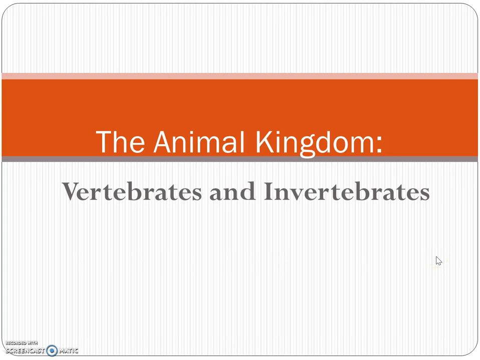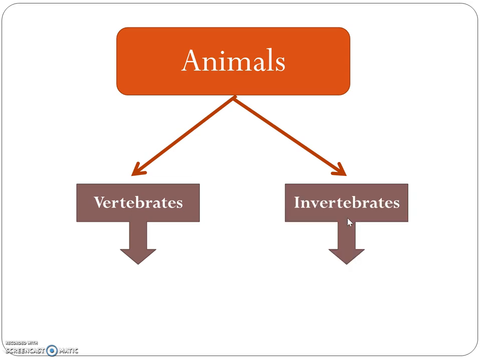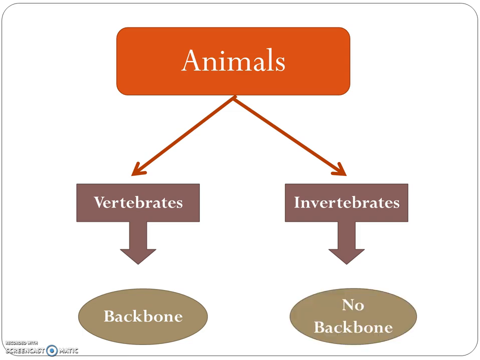Hello everyone! Today we are going to focus on the animal kingdom to determine how these animals can be further divided into two phyla, or groups, called vertebrates and invertebrates. Animals can be divided into two main groups, vertebrates and invertebrates. To classify an animal, scientists usually start by checking for a backbone. Animals with a backbone are called vertebrates, while those without a backbone are called invertebrates.